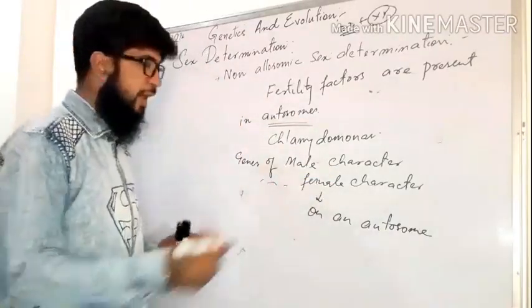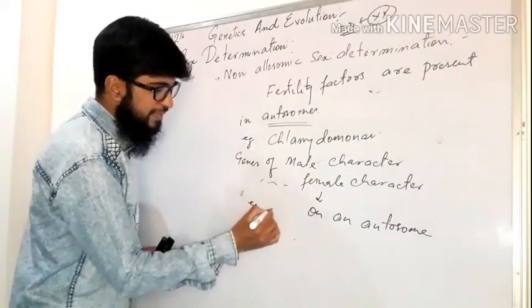Example, chlamydomonas. Another example is of maize.